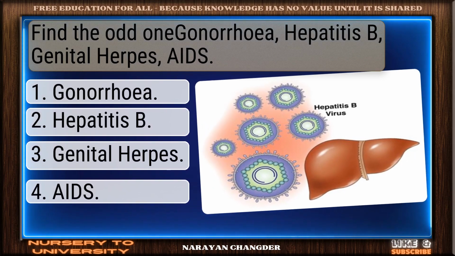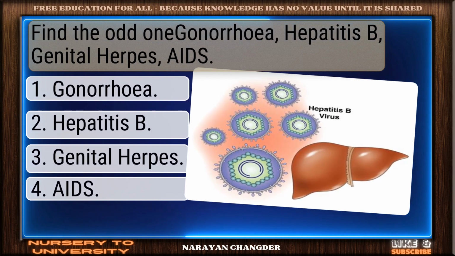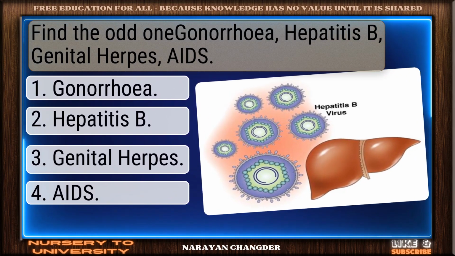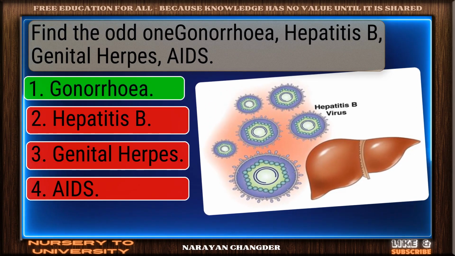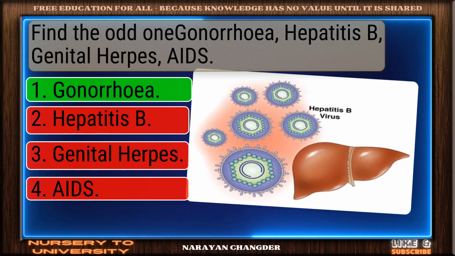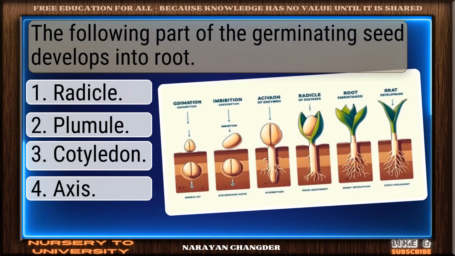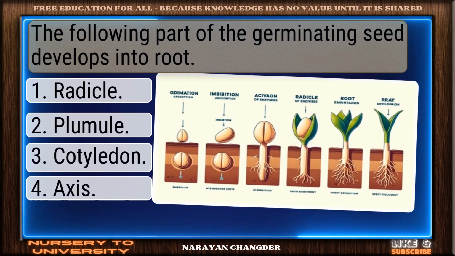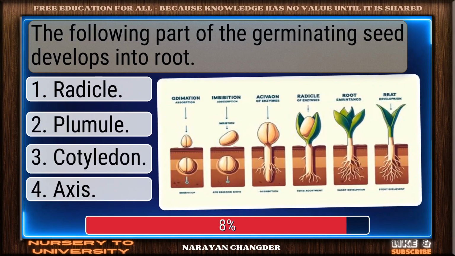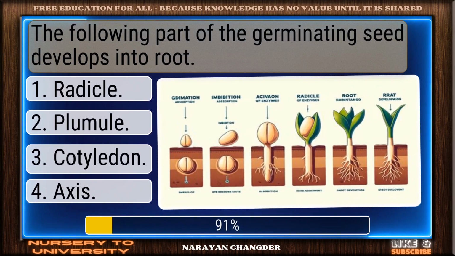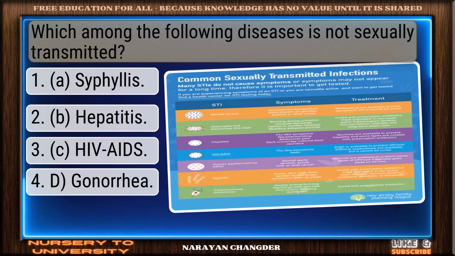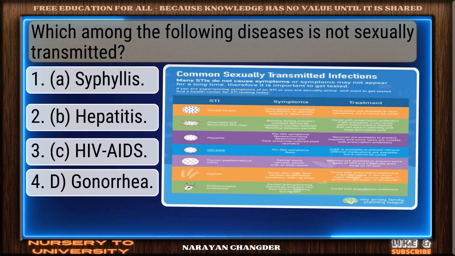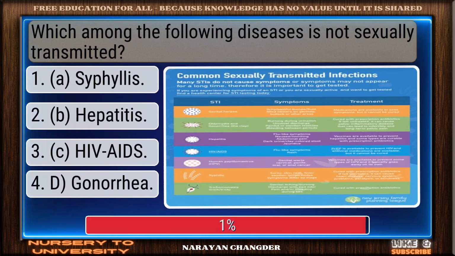Find the odd one: gonorrhea, hepatitis B, genital herpes, AIDS. You chose gonorrhea, and it is correct. The following part of the germinating seed develops into root. Exactly. Radicle makes sense. Which among the following diseases is not sexually transmitted?